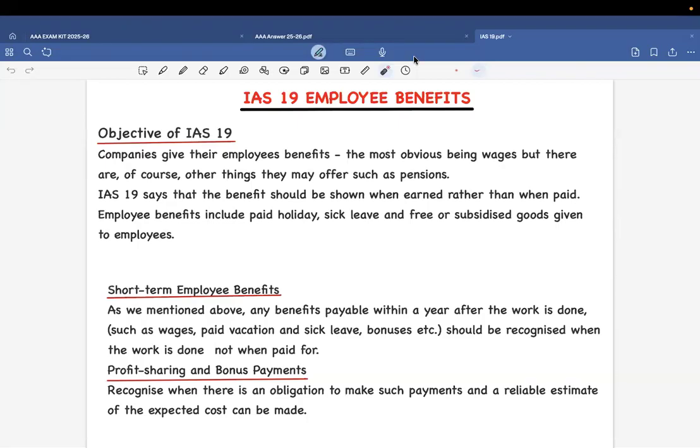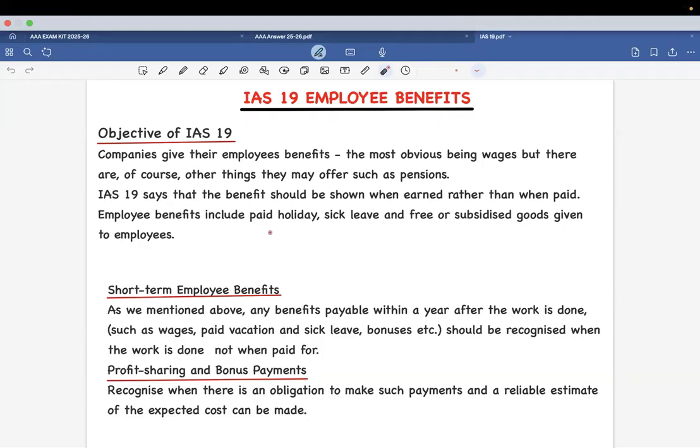Okay. So IAS 19 is basically employee benefits. It includes all the things that we pay to the employee as a part of benefits. It is like a provision account itself, but it has a separate standard given to it.